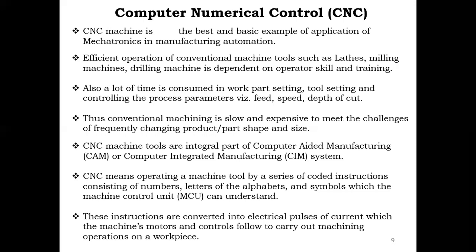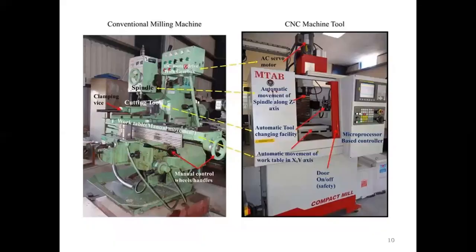So we need to write the program according to what the machine knows. We need to program the CNC machine. These instructions are converted into electrical pulses of current which the machine's motor and control follow to carry out machining operations on a workpiece. Okay, this is a CNC. This is the best example for comparing a conventional milling machine with a CNC machine.